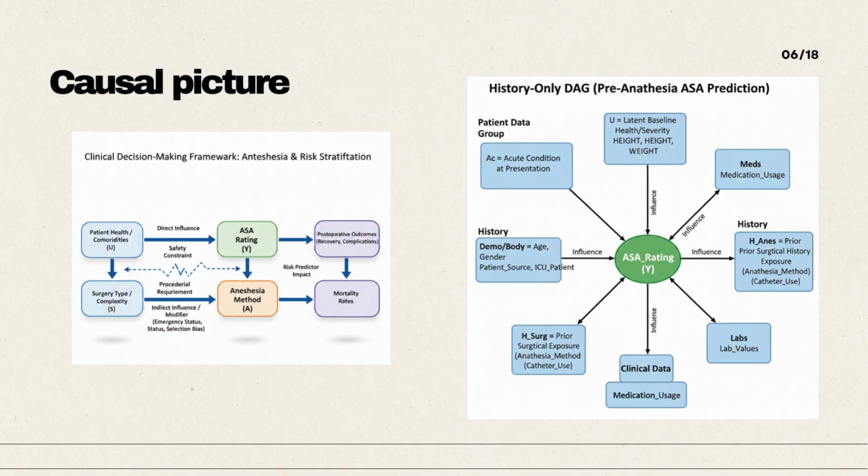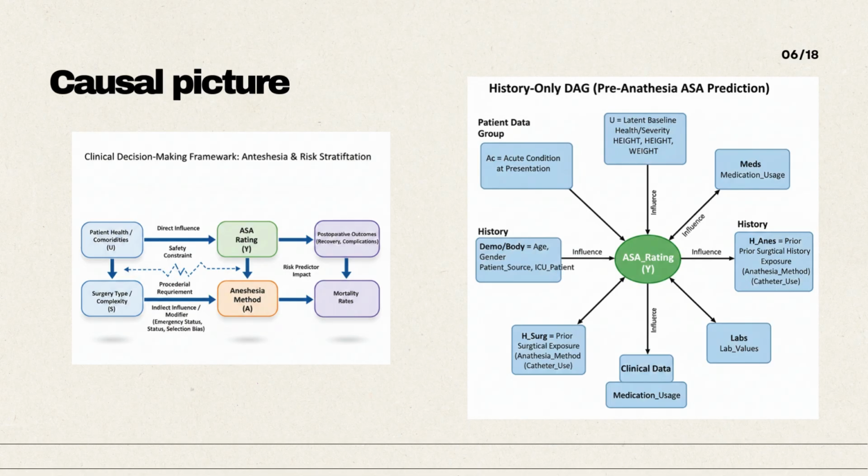We shouldn't interpret it as anesthesia causes ASA. For modeling, it's valid only if anesthesia method is known at prediction time, otherwise it can introduce leakage. ASA then serves as a risk stratifier linked to postoperative outcomes and mortality. So in this case, my scenario is the prediction moment that happened before anesthesia planning.